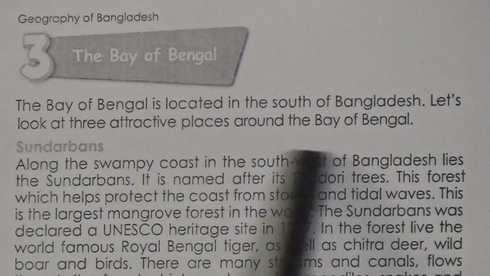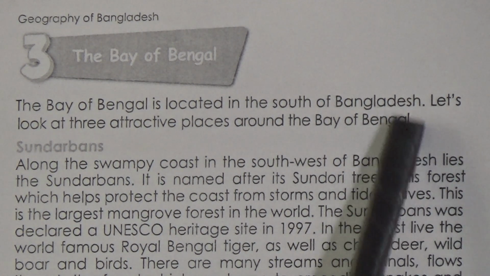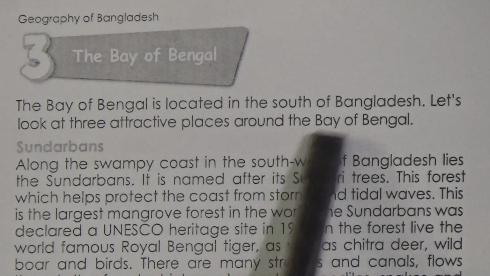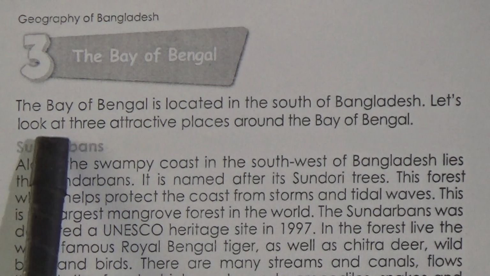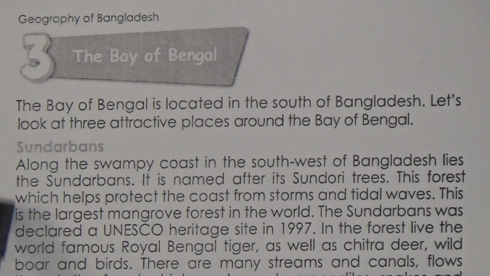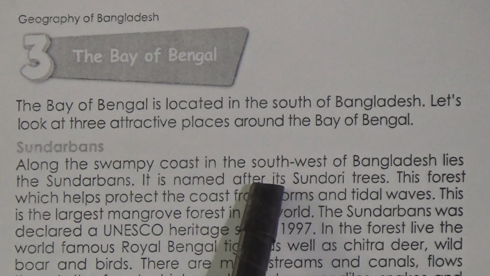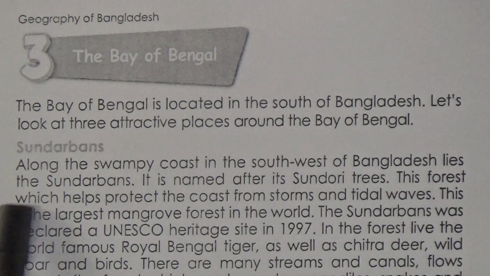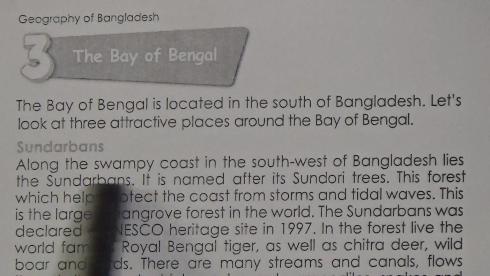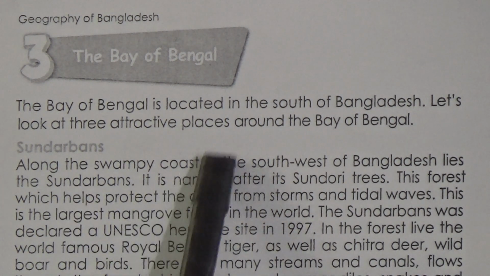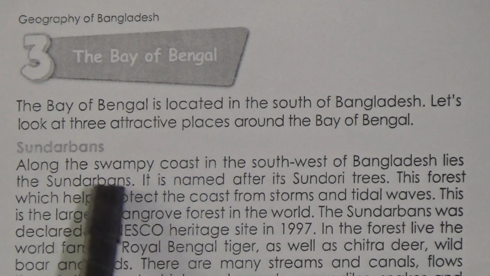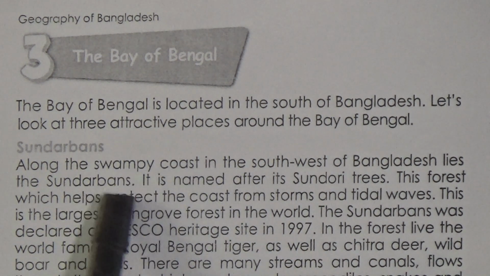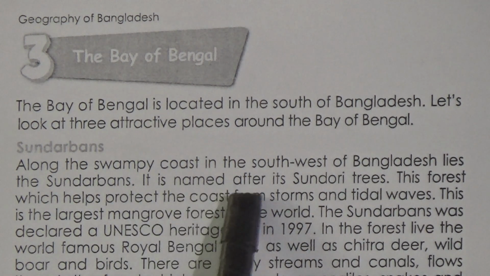So dear students, we all know what is actually the Bay of Bengal, which is situated in the south of Bangladesh, and from this part we will learn about 3 attractive places which are related to this Bay of Bengal. So the first one is Sundarbans. Along the swampy coast in the southwest of Bangladesh lies the Sundarbans. So what is swampy coast? Swampy coast is actually the place where we will get water and at the same time soil also, which is mixed water and soil, that is called swampy coast.